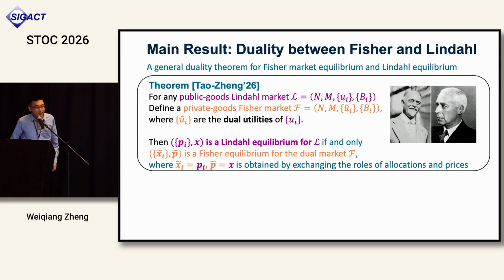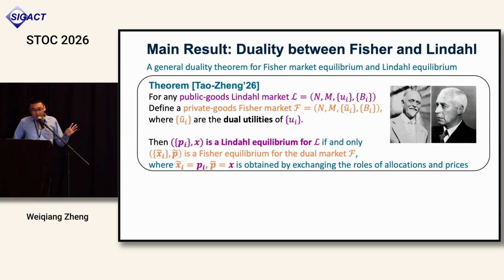And our main result looks as follows. For any public goods Lindo market, you can define a private good Fisher market with the same agents, same goods, same budget, but with the dual utilities I just defined.